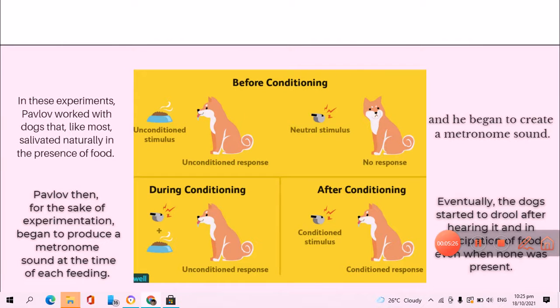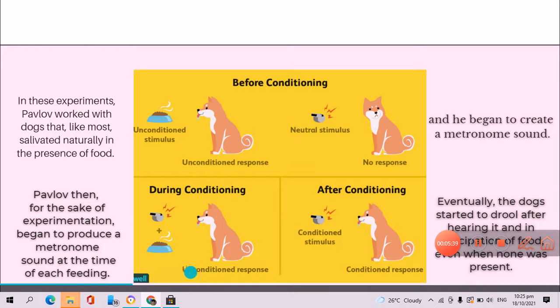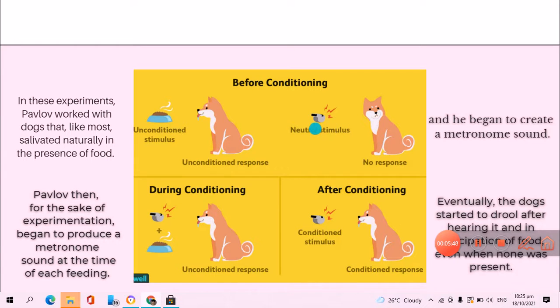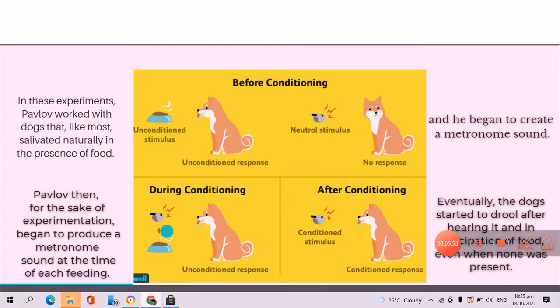So we already have the unconditioned stimulus, the food, and the neutral stimulus, the whistle or the metronome sound, which results in an unconditioned response.